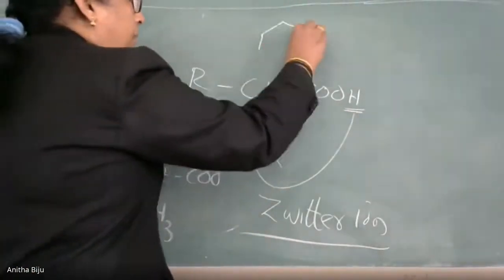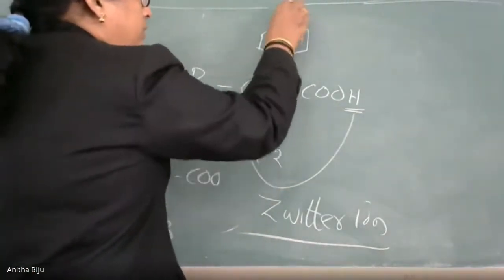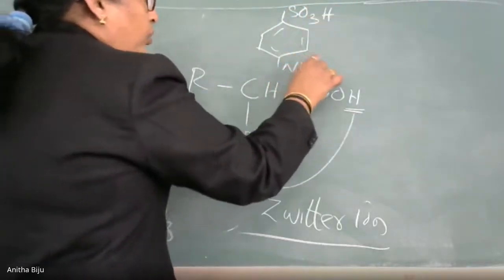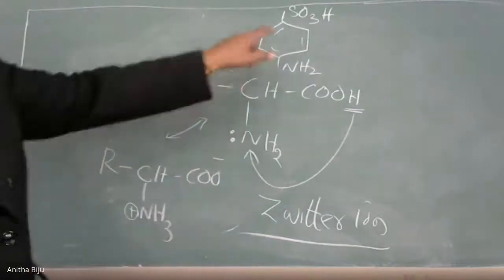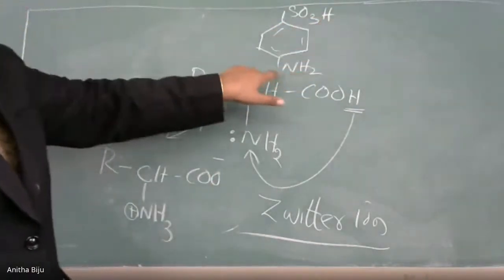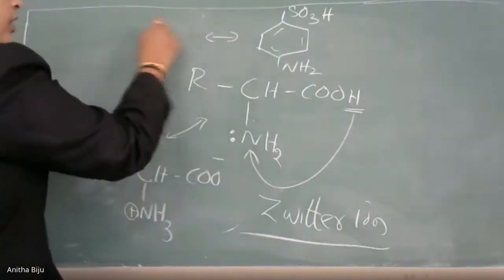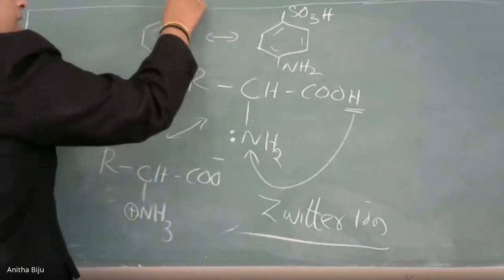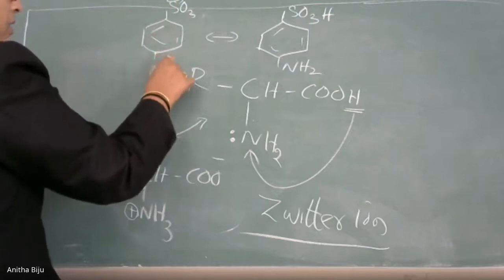Once again, I will tell you: the ring has SO3H and NH2. In this case, the hydrogen of SO3H migrates to the nitrogen. So here we get a structure SO3 minus, and here we have NH3 plus.